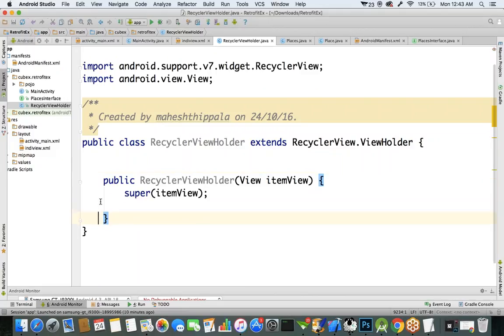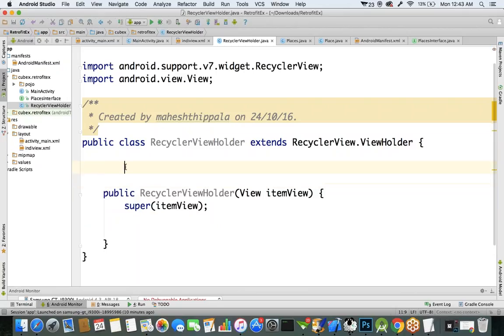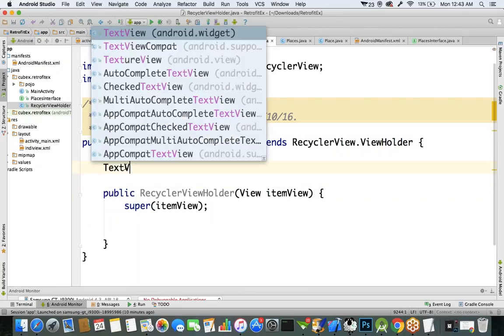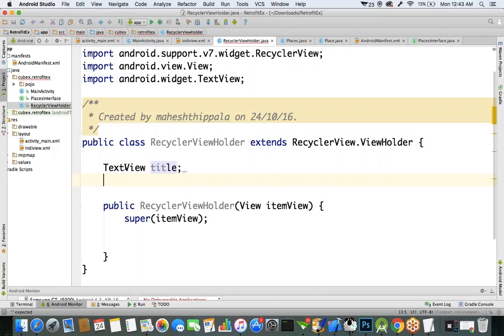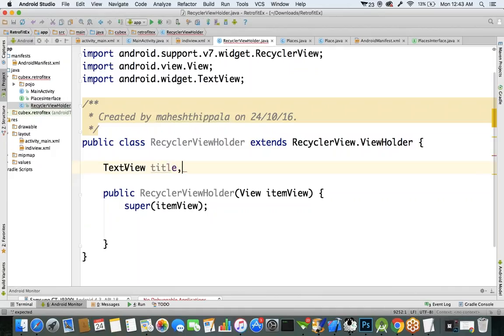Now in this RecyclerView constructor, in the XML file, how many components are there? There are two TextView components in the XML. We had to get the two TextView components here. One is a title. One more thing is a vicinity. Let's get the two UI components from the individual XML, I mean the view XML file.